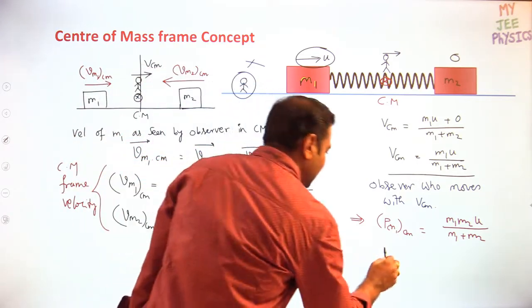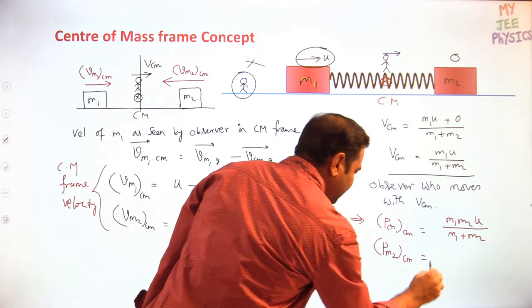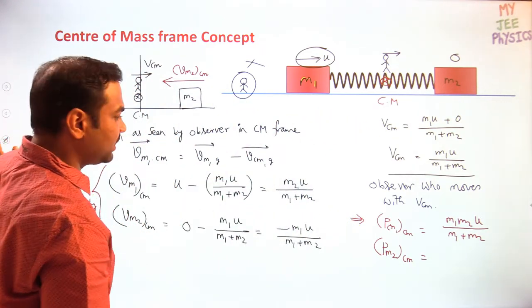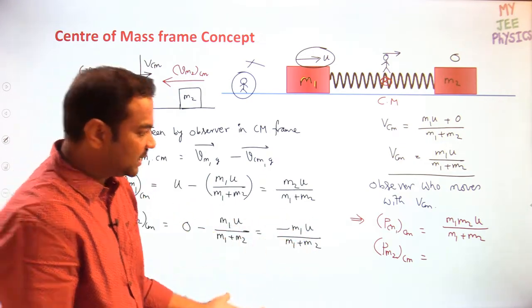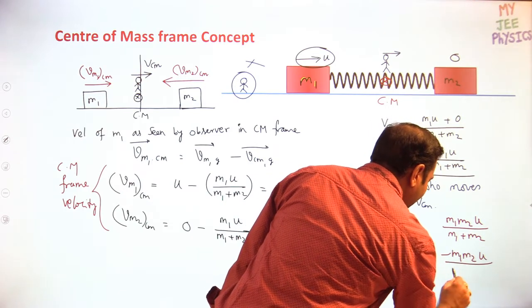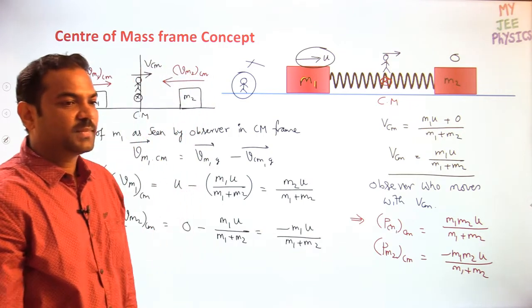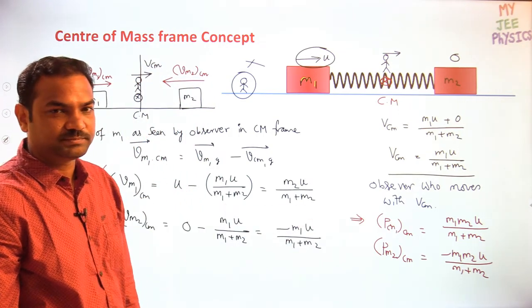Similarly, what is the momentum of m2 as seen from the center of mass? I can write the momentum of m2: this is the velocity of m2, multiply with m2, then you will get minus m1 m2 u by m1 plus m2. Are you getting any logic by looking at these two expressions? If I add them, I will get 0.